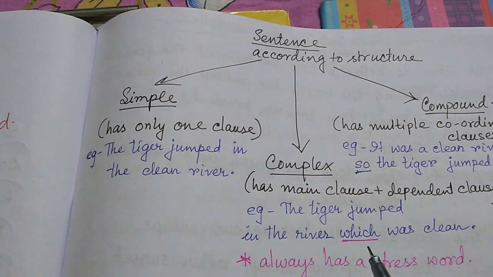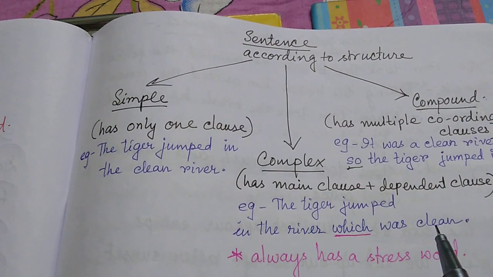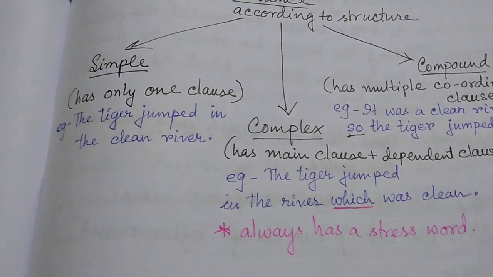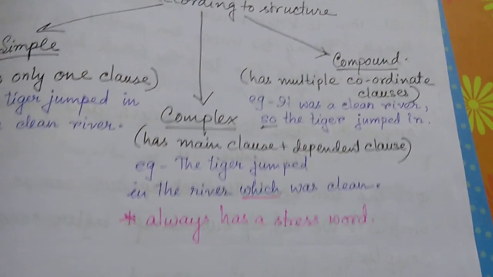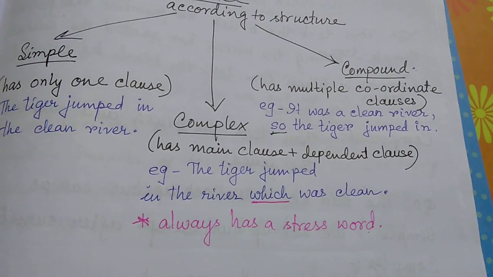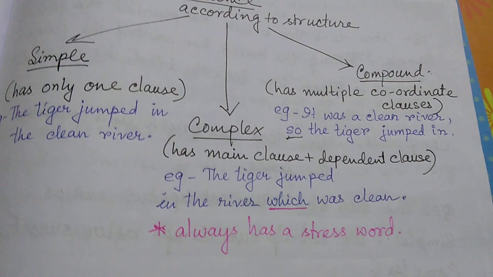Which, again another clause, subject, was clean, predicate. And here we have two sentences, both of the same value. It was a clean river, one sentence. So the tiger jumped in, another sentence as if forcefully joined by a conjunction, so.